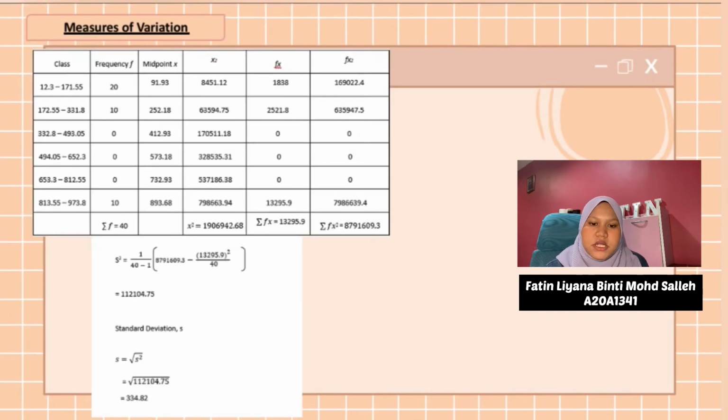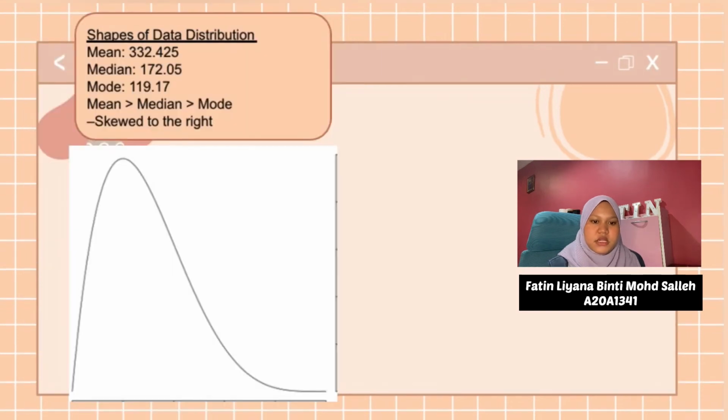Measure of variation: frequency is 14, 1 divided by 40 minus 1, in bracket, 8791609.3 minus 13295.9 power of 2 per 14 equal 112104.75. Standard deviation S is square root of 112104.75 equal to 334.82.